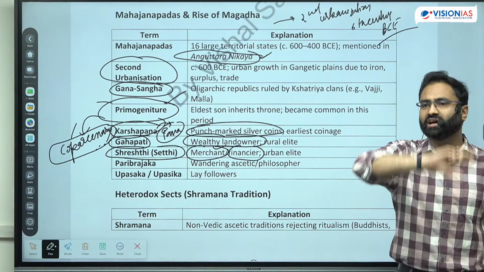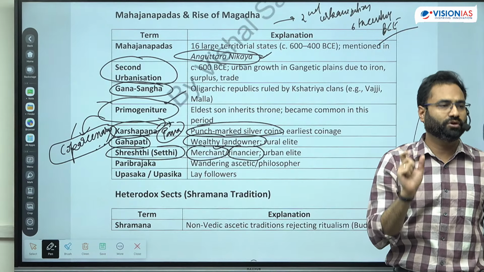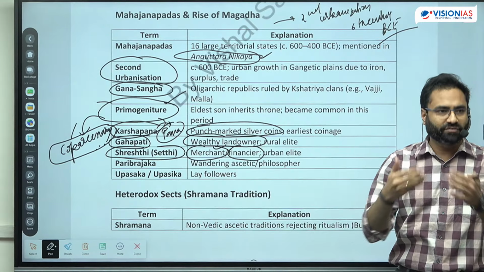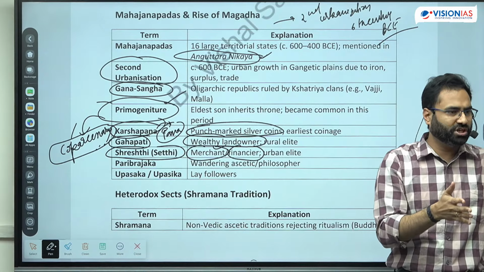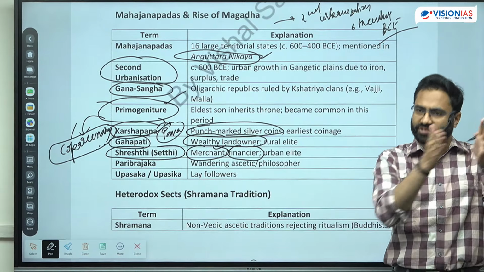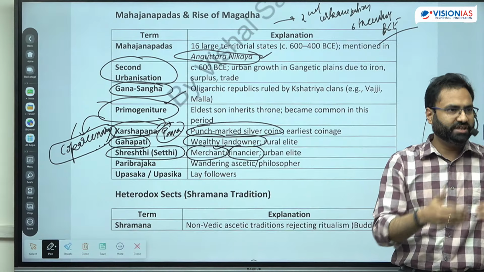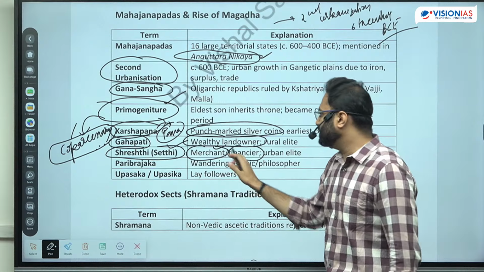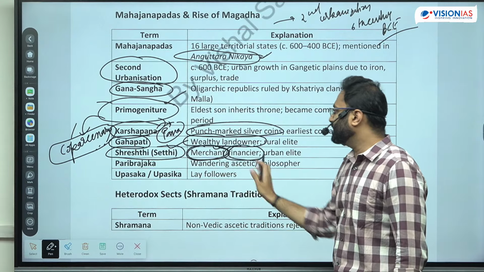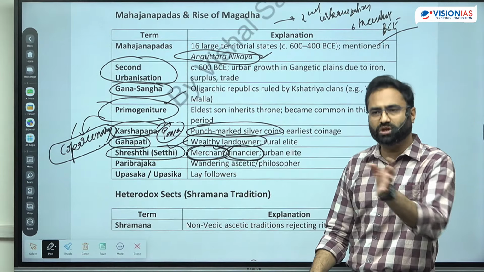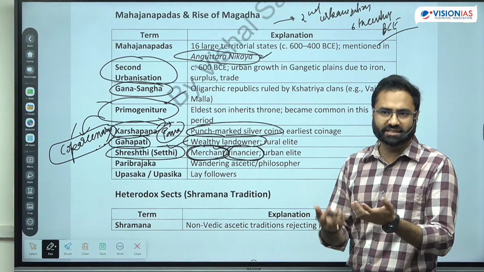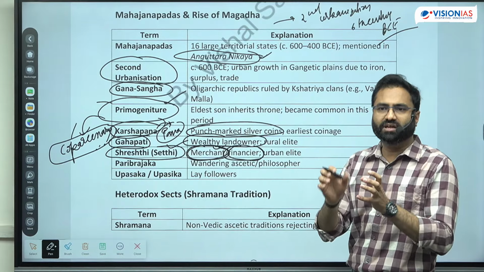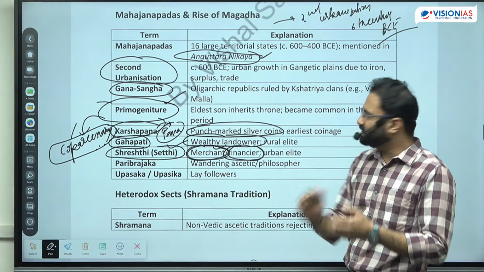Guild is basically an organized type of group which is having the merchants, which is having, let's say, different occupations के basis पे. अब merchants तो maybe construction merchant हैं, trade merchant हैं, किस तरीके के हैं. So all of these are there. So Shreshtis or Shetis, generally they are the merchants or the financiers, and they used to work also as a banker. So पहले तो banking as an institution नहीं था, so they were basically the informal type of banker. They used to provide the loans.